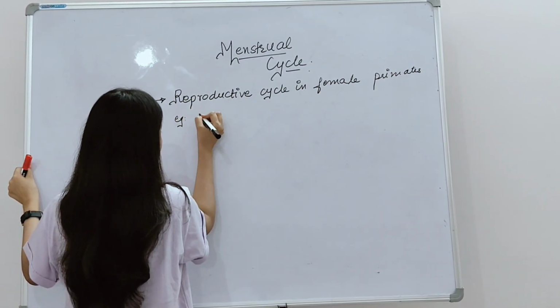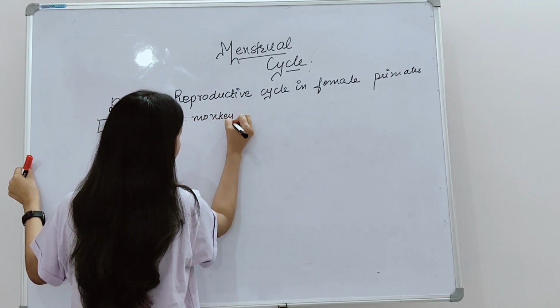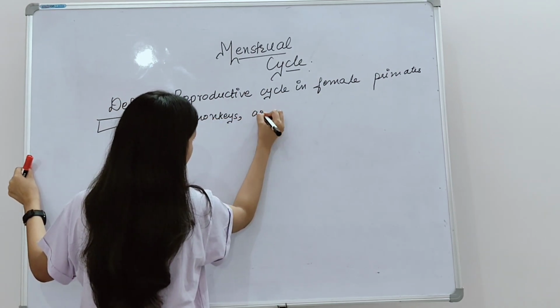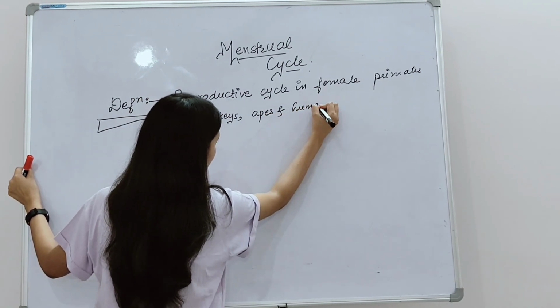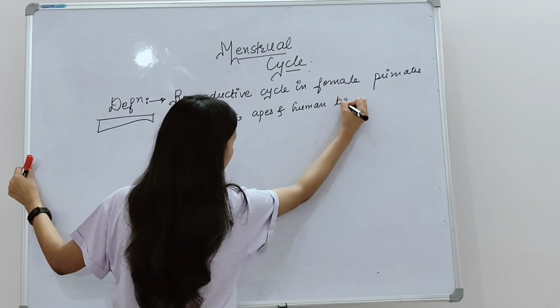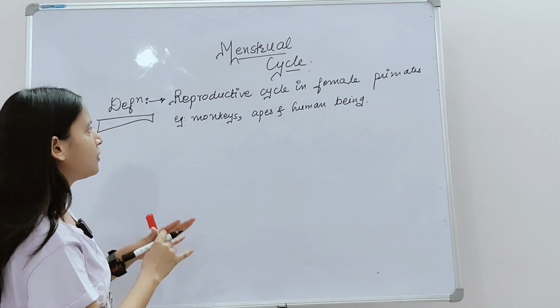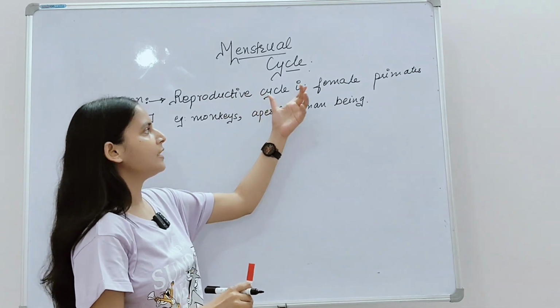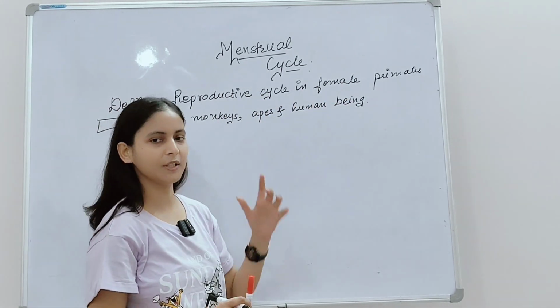For example, monkeys, apes, and human beings. Okay, so a very simple definition which says that it is a reproductive cycle in female primates, for example monkeys, apes, and human beings.